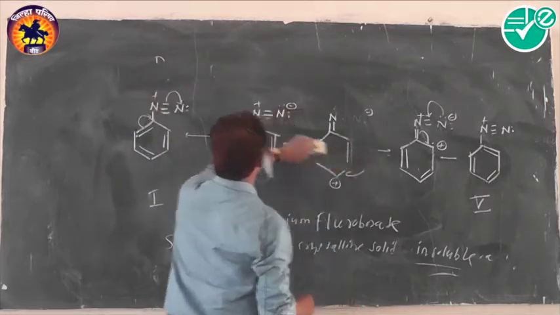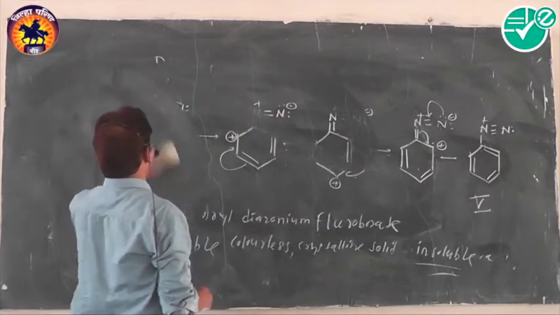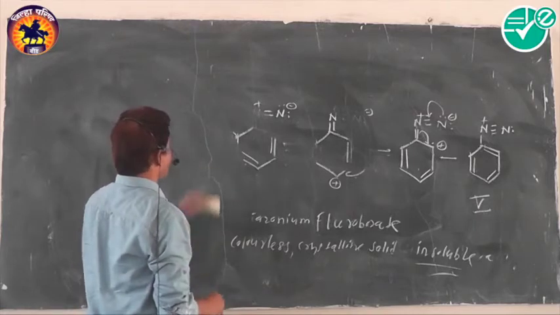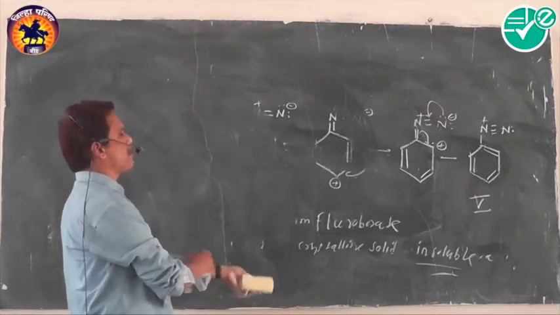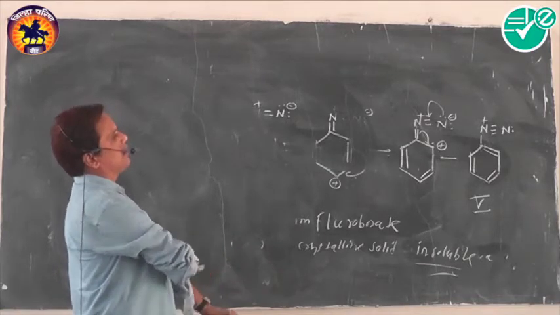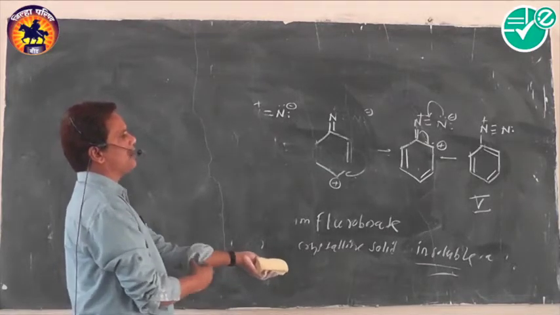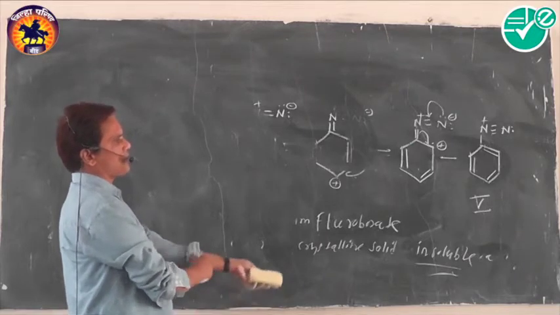Which diazonium salts are said to be more stable? Aryl diazonium salts are said to be more stable. They are more stable because of resonance stabilization. Okay, then we are going to discuss the chemical properties of diazonium salts.